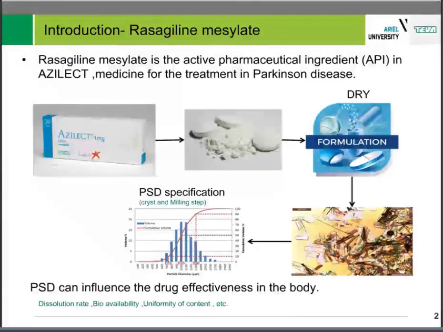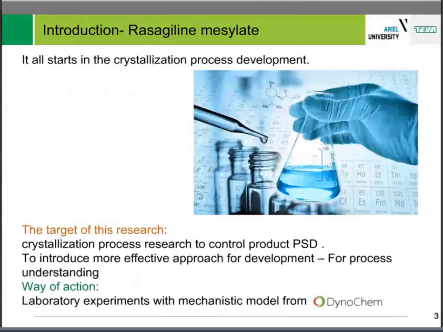This is because PSD can influence the drug effectiveness in the body, the dissolution rate, the bioavailability, the uniformity of content of the tablets, etc., which means that the final API PSD is a critical parameter. And it all starts in the crystallization process development.